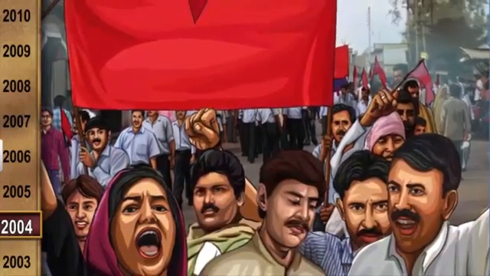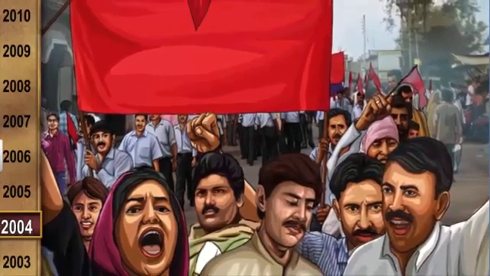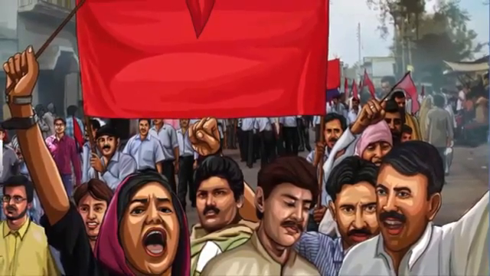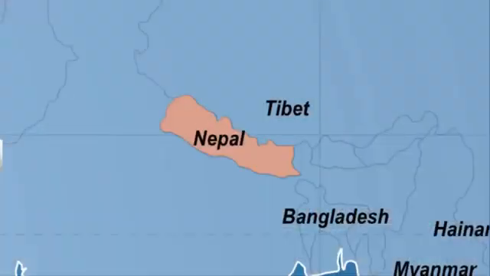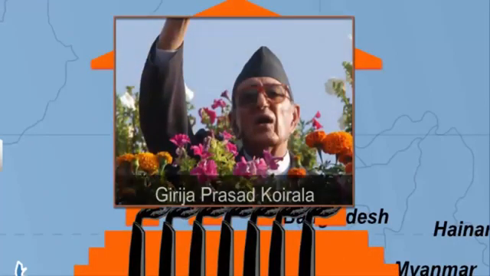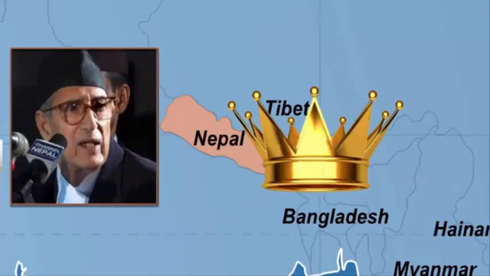The movement leaders rejected the half-hearted concessions made by the king and stuck to their demands. Eventually, Nepal formed an interim government and SPA chose Girija Prasad Koirala as the new Prime Minister. The restored parliament in Nepal passed laws taking away most of the powers from the king.